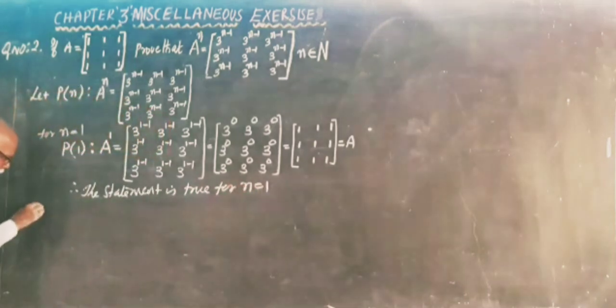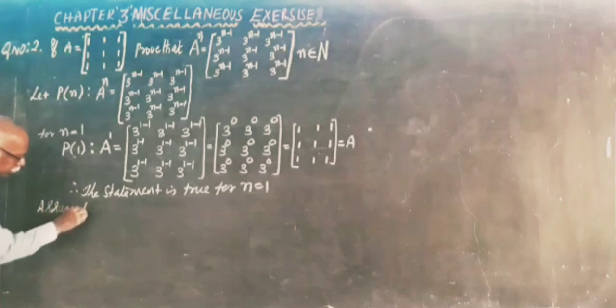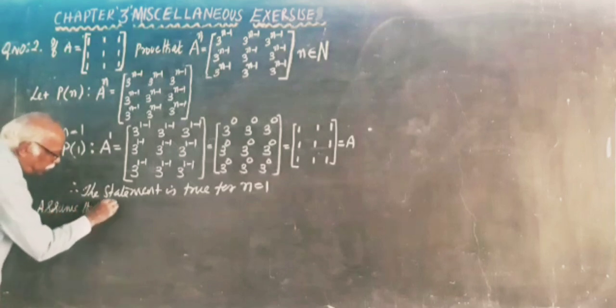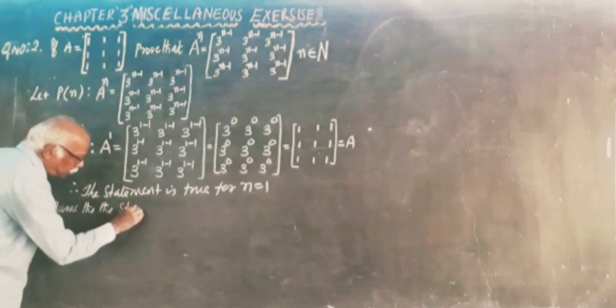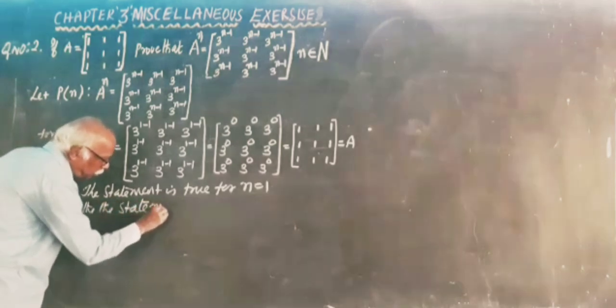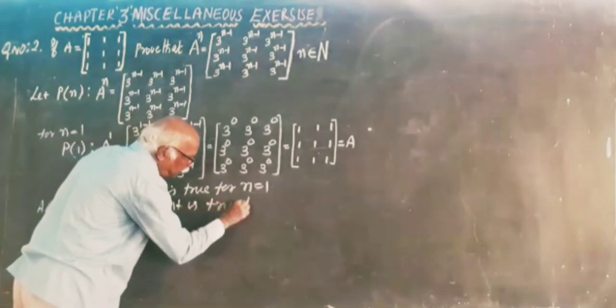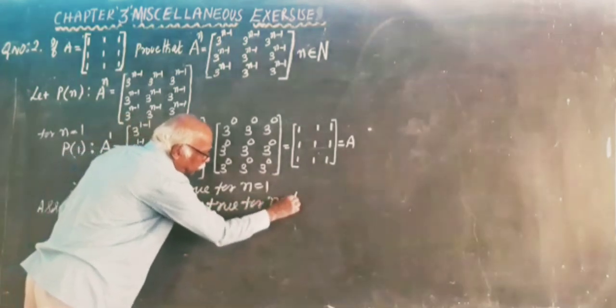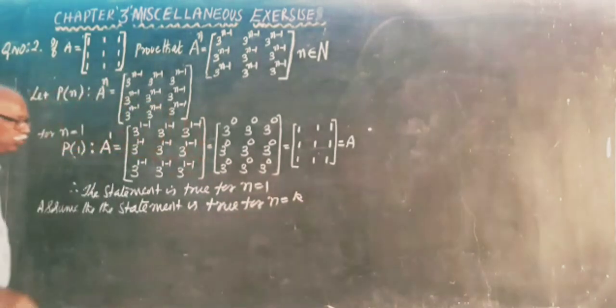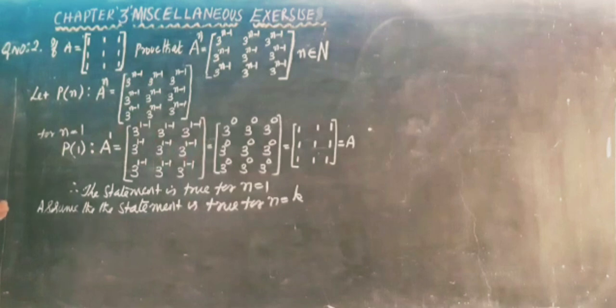Next, assume the statement is true for n is equal to k. What is P of k?